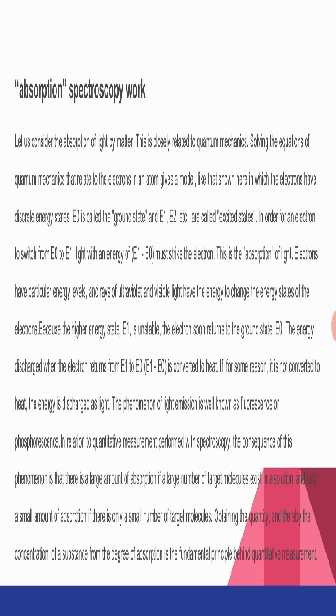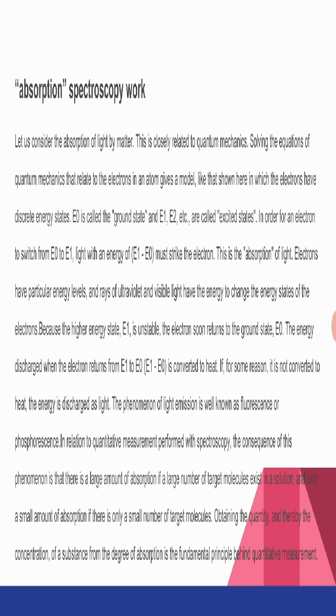How does absorption spectroscopy work? Let us consider the absorption of light by matter. This is closely related to quantum mechanics. Solving the equations of quantum mechanics for the electron in an atom, given a model like that shown here, the electron has discrete states. E0 is called the ground state, and E1, E2, etc. are called excited states. We saw this diagram at the start.